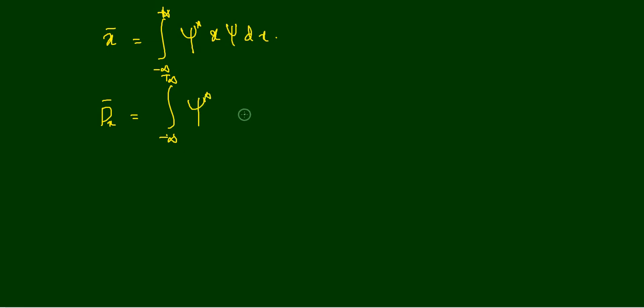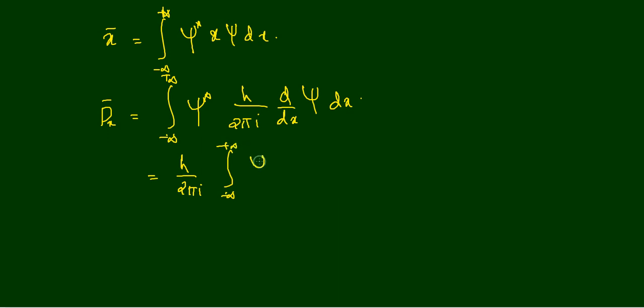What is M cap here? Here our M cap is Px cap, the momentum operator. The momentum operator is h divided by 2 pi i, d by dx of psi, dx. So we can write it as h divided by 2 pi i times the integral from minus infinity to plus infinity of psi star d by dx psi dx. That is the expectation value of the momentum.